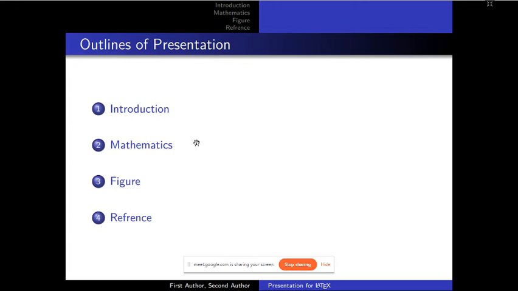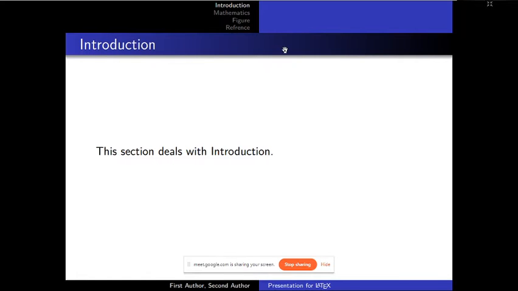From the second page onward, inside your pages, the outline is showing above the frame title. The section you are currently in is highlighted, and the rest are in a small font size, so you may observe which section you are on.